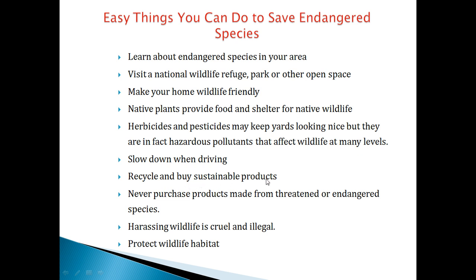Recycle and buy sustainable products. We have to recycle, and sustainable means helpful, supportive products we have to buy. Never purchase products made from threatened or endangered species. Harassing wildlife is cruel and illegal. We should not behave cruelly to animals. It is illegal in society. We are responsible for protecting our wildlife habitat.